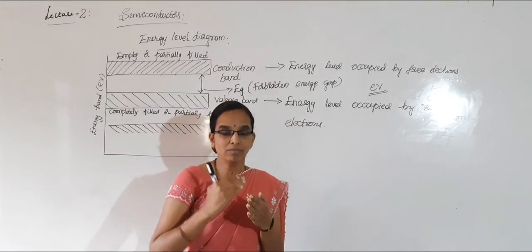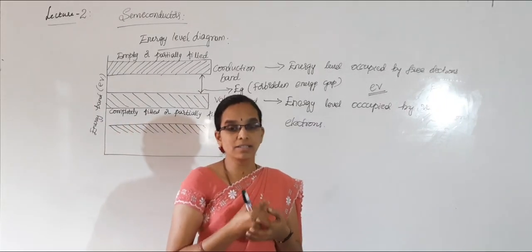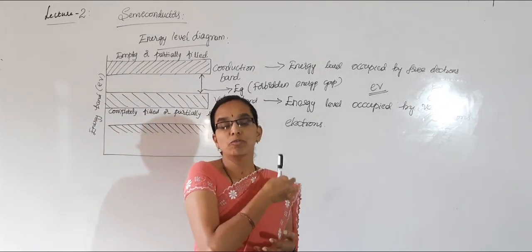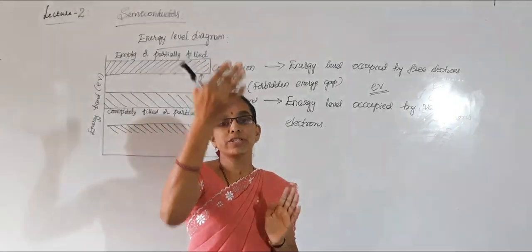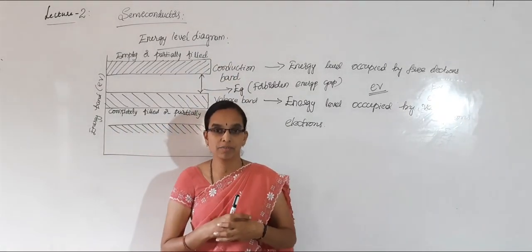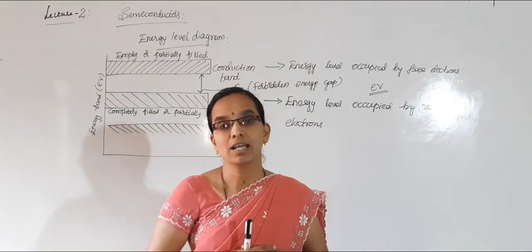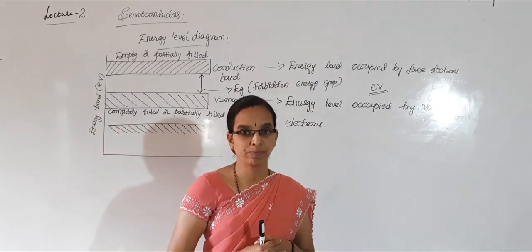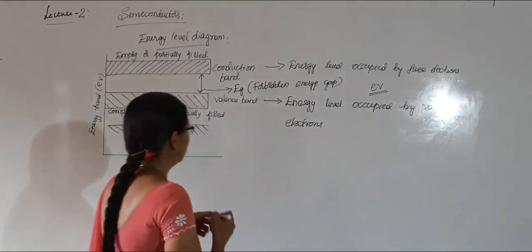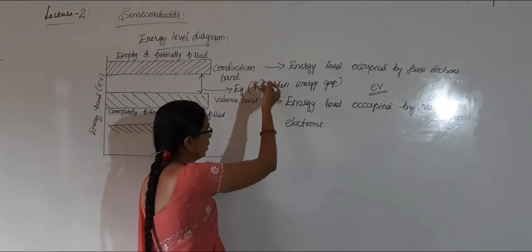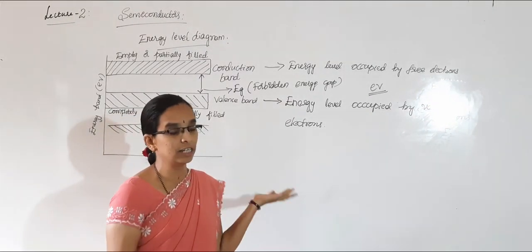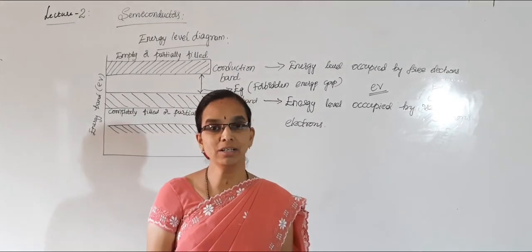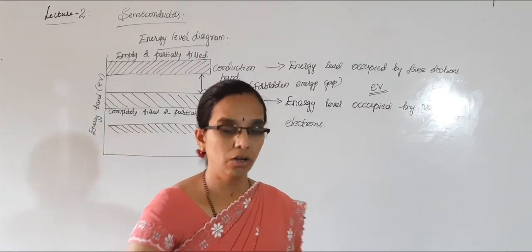Then the electron will jump. If the electron acquires energy more than this forbidden energy gap, it fills this gap, then it will jump to the conduction band and conductivity starts when the external voltage is applied. So the separation between the conduction band and valence band in the energy level diagram is called the forbidden energy gap.